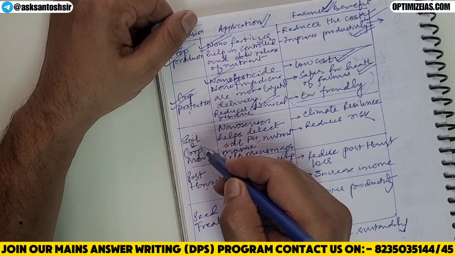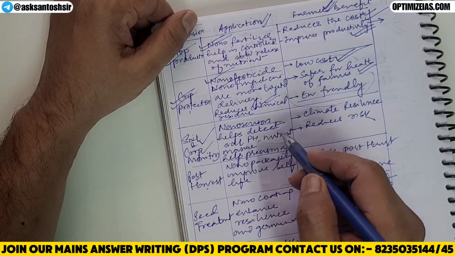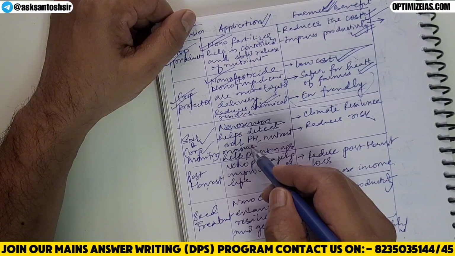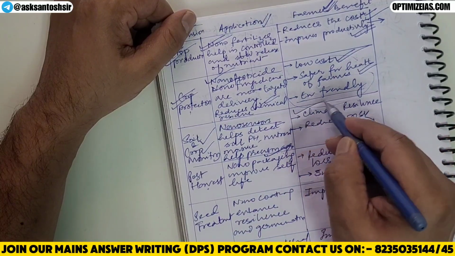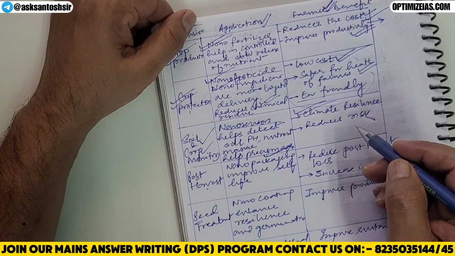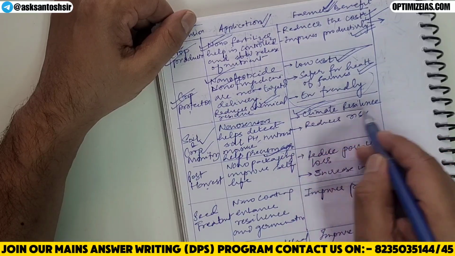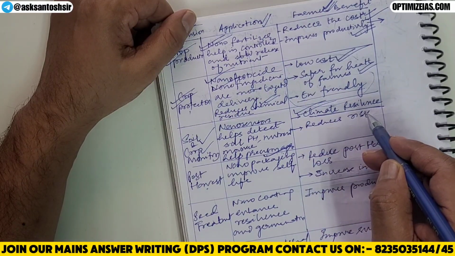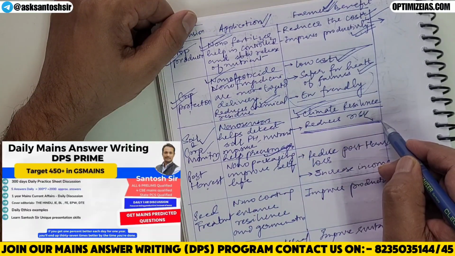Next, guys, nanotechnology can be used for soil and crop monitoring through nanosensors. Nanosensors can help in monitoring the pH level of the soil, nutrient level of the soil, moisture level of the soil, and it can help in precision agriculture. How is it going to help farmers? It is going to improve climate resilience of farmers. You know guys, climate change is the biggest risk Indian farmers are facing. So using these nanosensors, we can improve the climate resilience in Indian agriculture. We can make Indian agriculture climate resilient. We can reduce the risk of farming because of climate change for the small and marginal farmers.